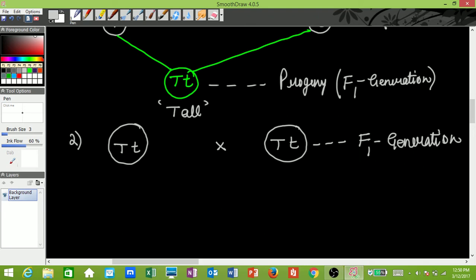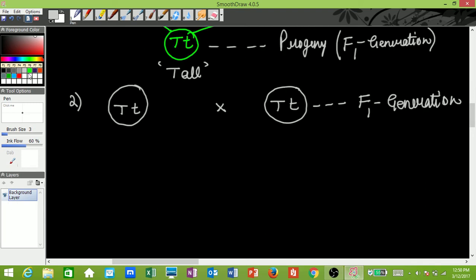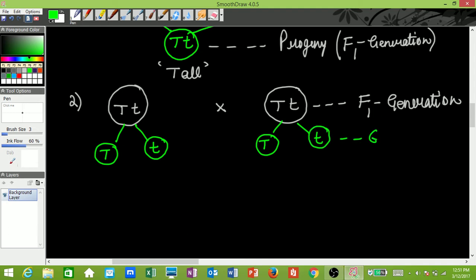When he did self-pollination in the F1 generation, he saw that each plant produced two kinds of gametes, because this time their genotypes are heterozygous. That is, their genotypes have one gene of one kind and another gene of another kind. So here we got capital T and here we got small t. Two kinds of gametes were produced. Similar thing here: capital T and then small t. So these were the gametes which were produced.